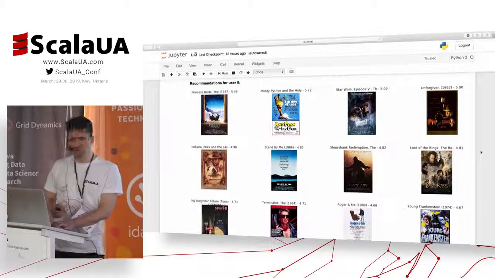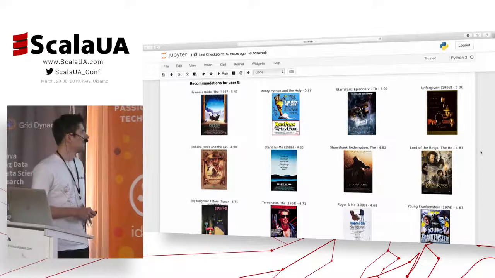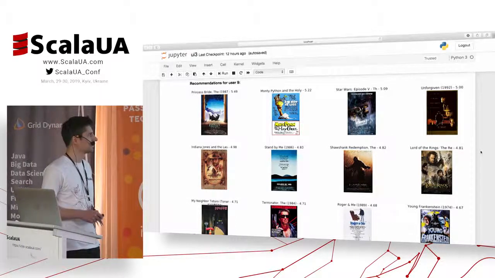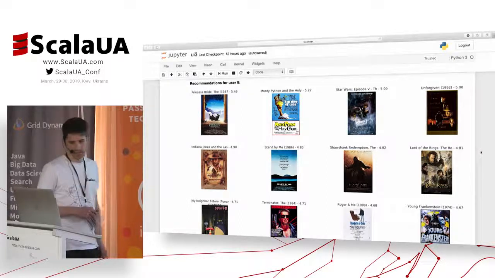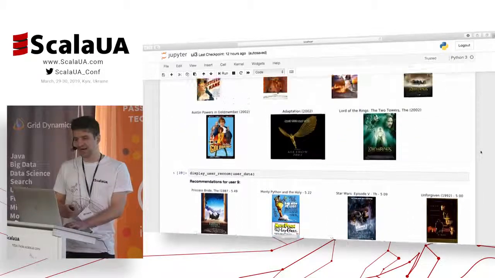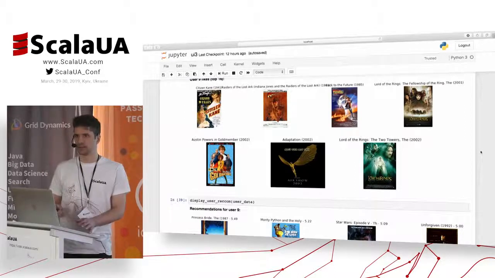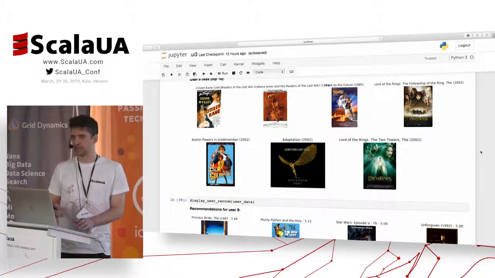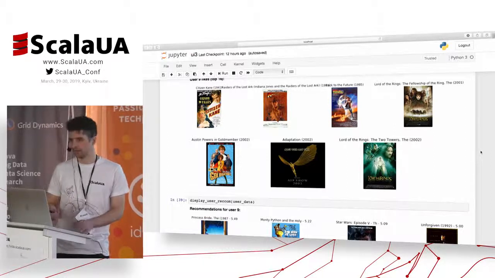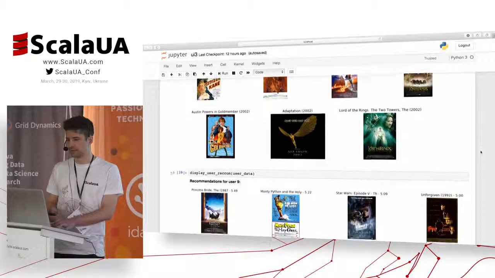And it's pretty remarkable that we see here Lord of the Rings and Indiana Jones, because the algorithm actually doesn't know these films are related. It doesn't know that Lord of the Rings is the same series. For the algorithm, that's completely different.